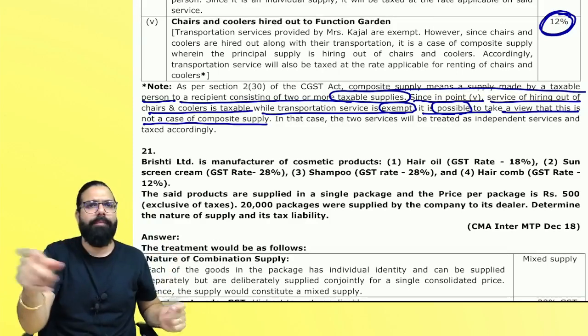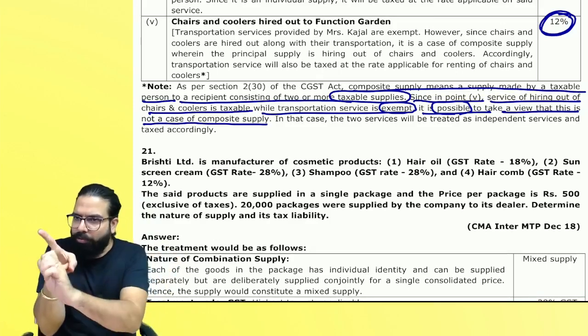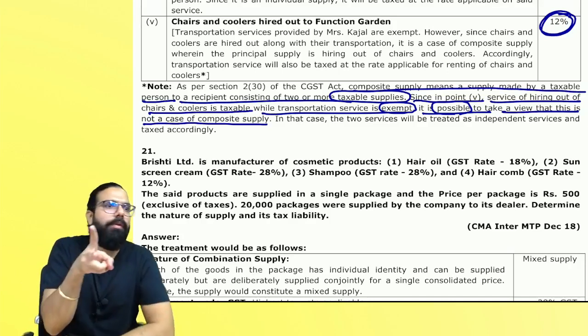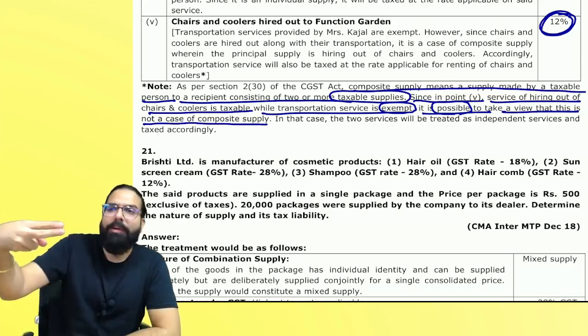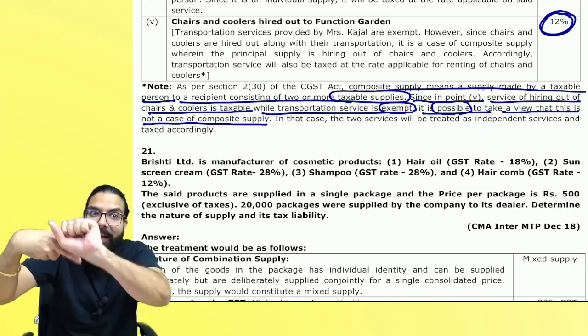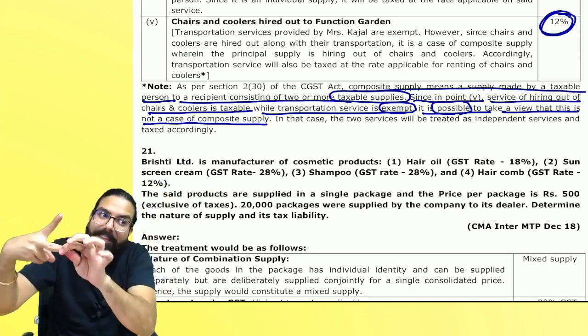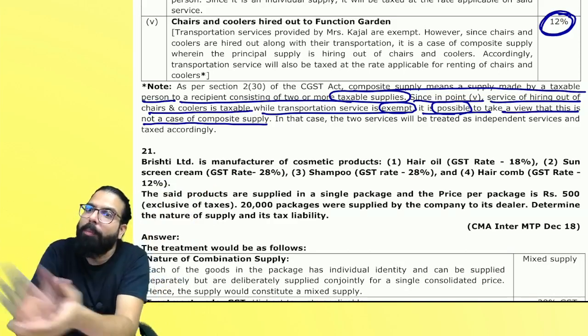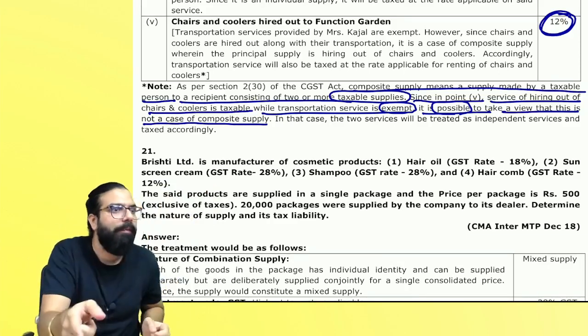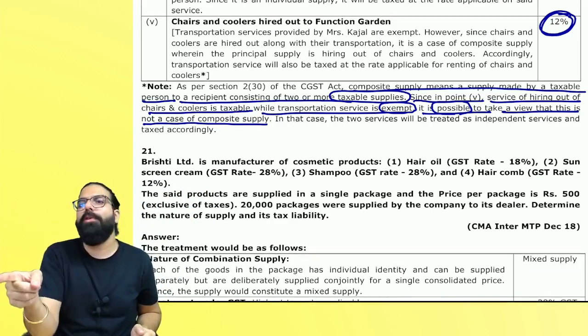I give you class. You come for my books and class. I give you class with books. Books are exempt supply, you know. But I give it together to you guys. Is it composite supply? Yes or no? One is taxed, and this is also taxable. This is exempt, but are they not taxable? Tomorrow government says tax books at 5%. Can government do that? So both are taxable supplies and it is a composite supply.